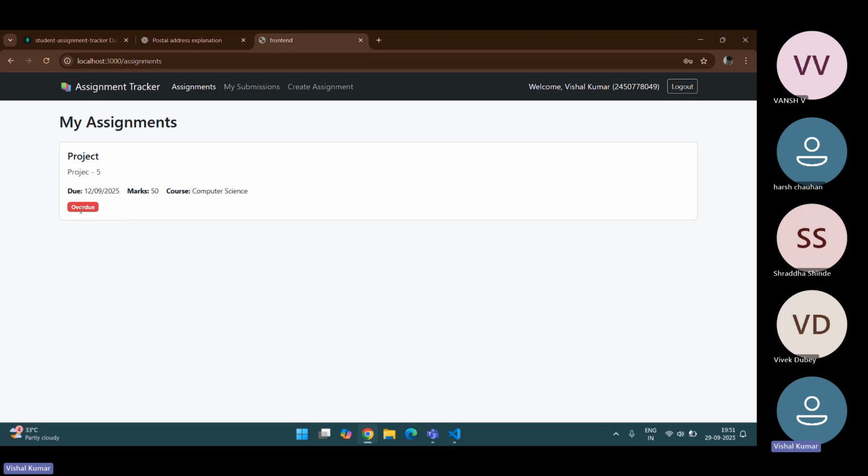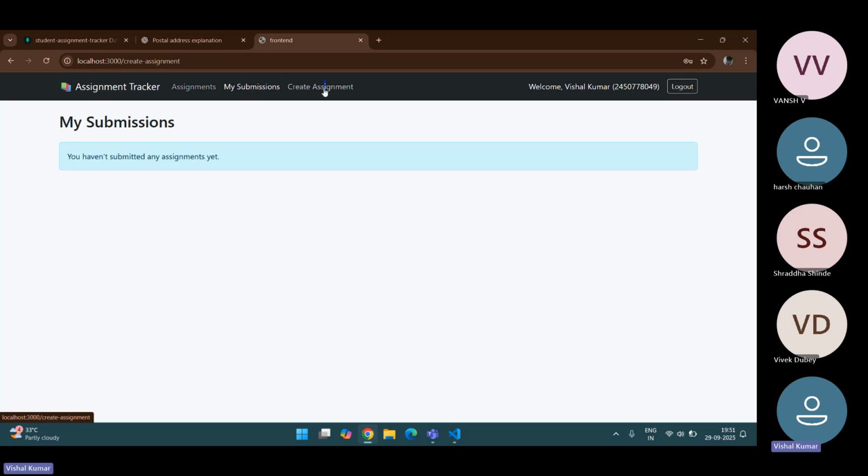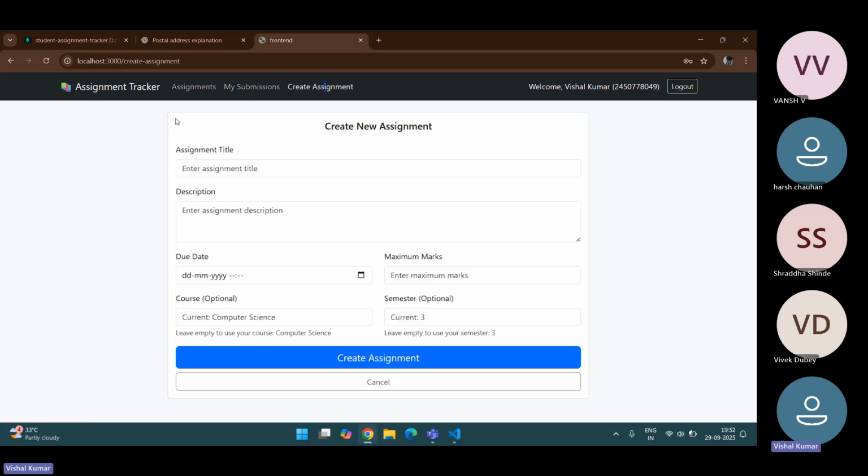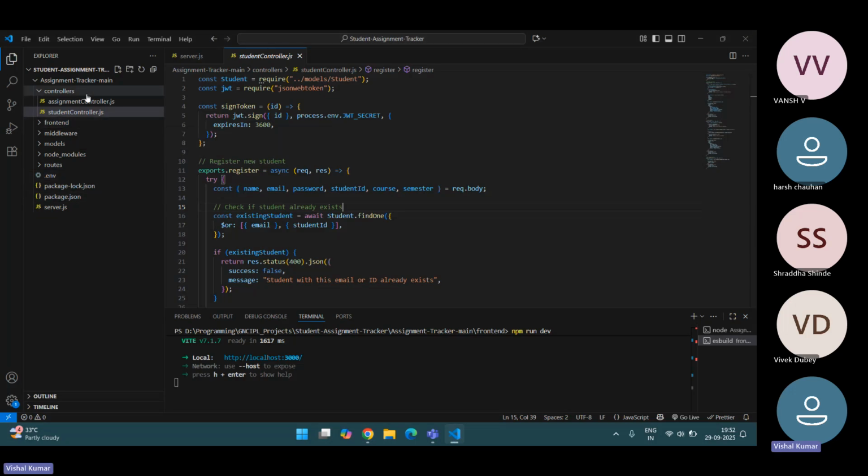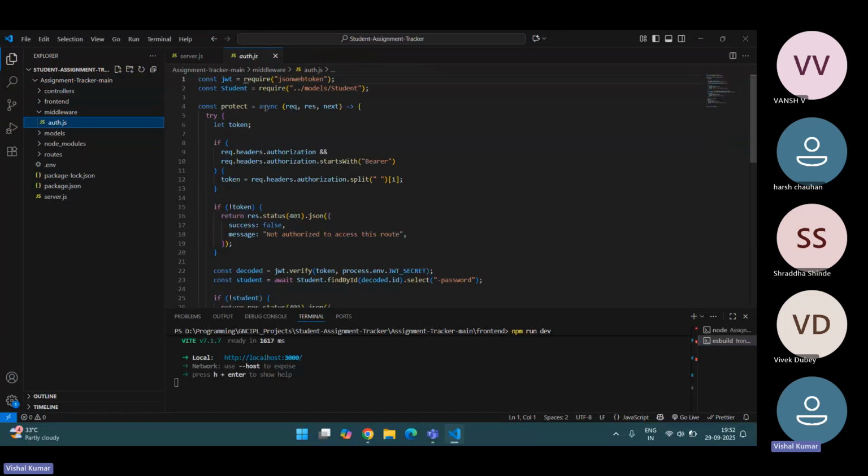Here's my previous ID. Here's the assignment showing, which I created before when I was checking my code was running. So let's go to the code part. Here I made a separate file, a controller and middlewares. Here's all the middleware, which was the authentication part.